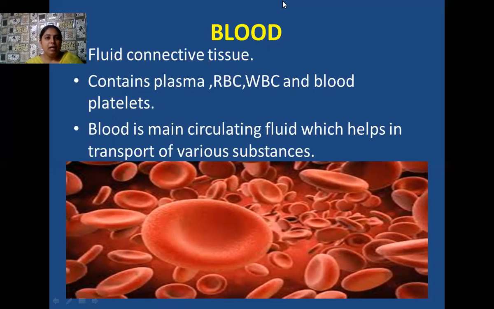So what is the function of this blood? This blood is not only behaving as a connective tissue, it is the main circulating fluid in your body, and it is involved in the transport of various substances, such as food materials. Besides this, it is also involved in the transport of various types of gases to the respective cells and tissues, and also in the transport of excretory products.